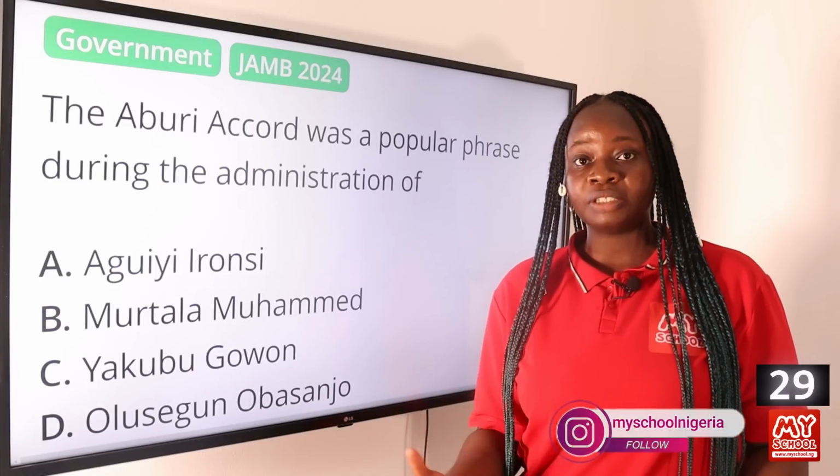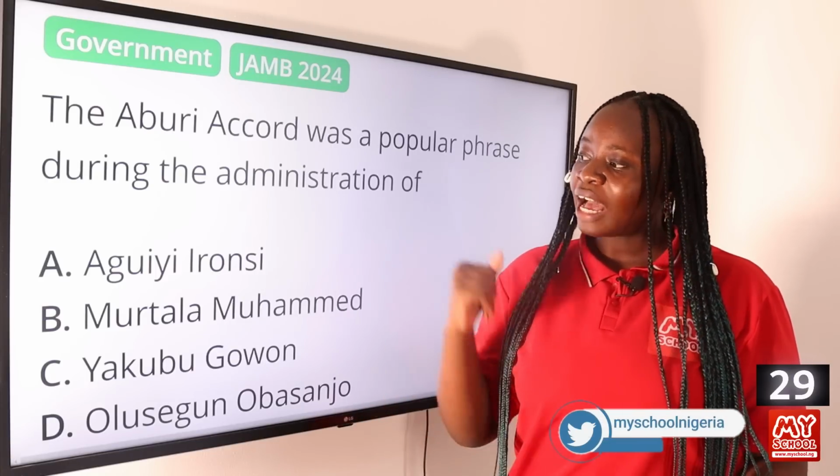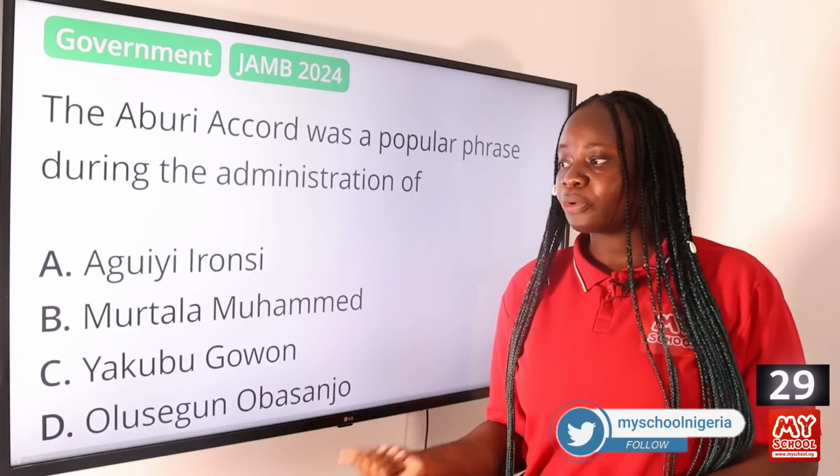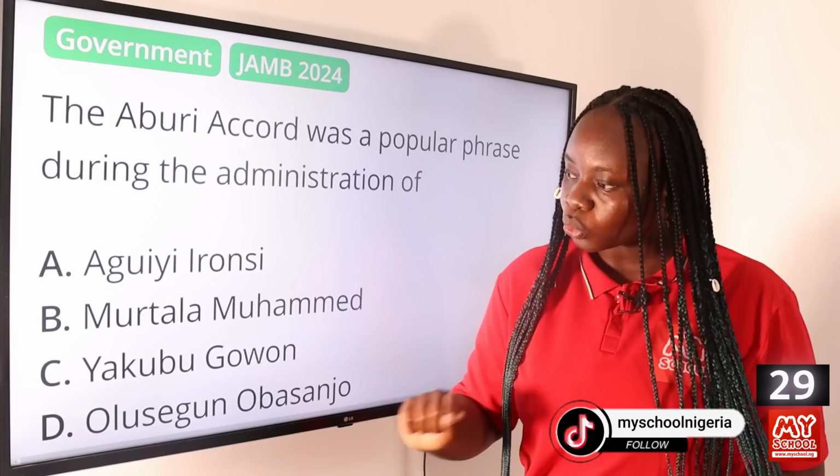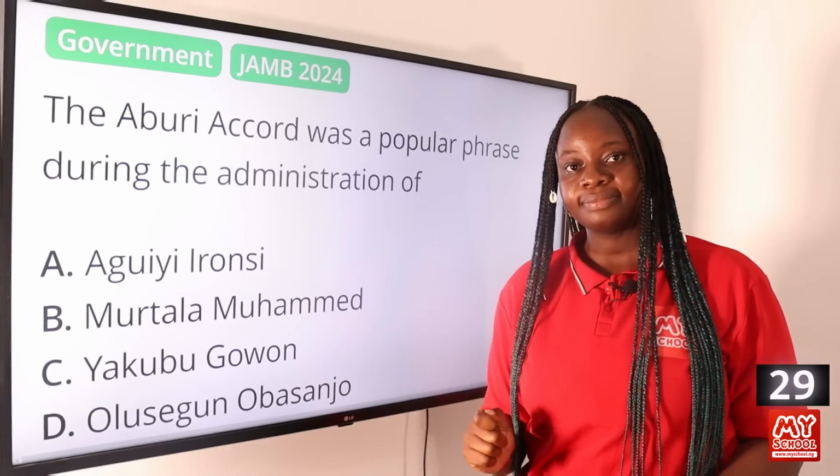It did not perform the function that it was designed to perform. After the meeting of the Aburi Accord, there was an all-out war in Nigeria. So the answer to this question is option C, Yakubu Gowon.